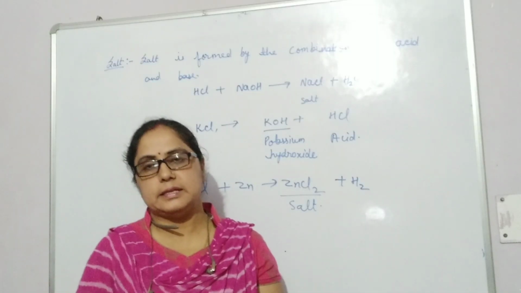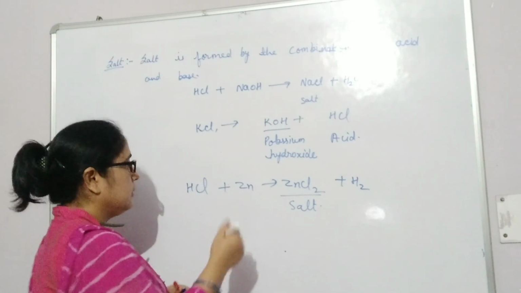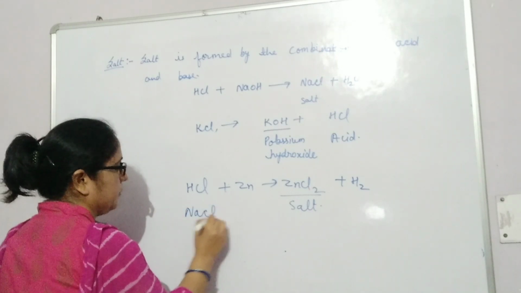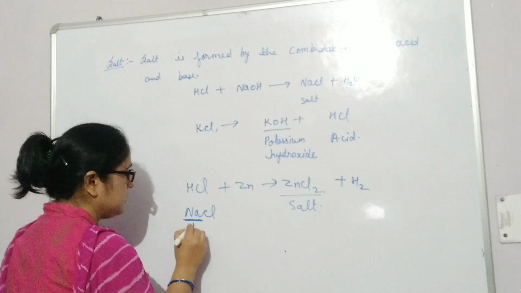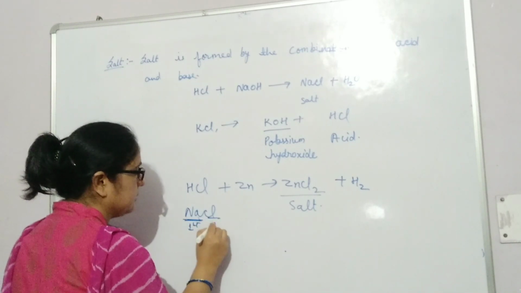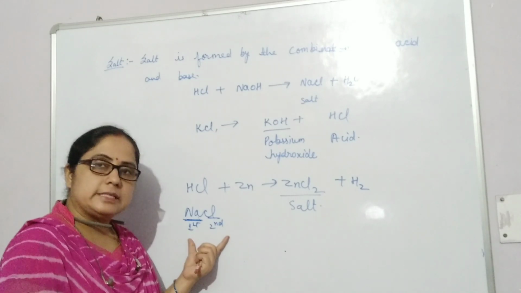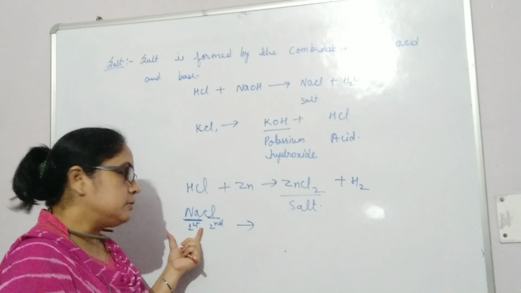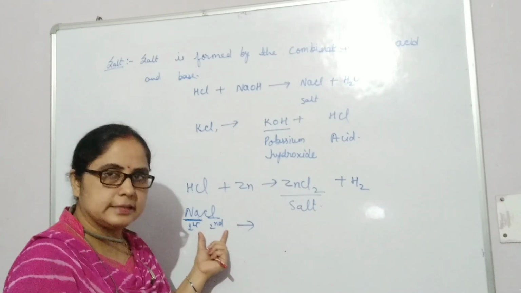Now how can we name these salts? Salts have two parts. For example, NaCl has two parts. Sodium is the first part and Cl is the second part. Therefore, salts have two parents. The first part comes from the base and the second part comes from an acid.